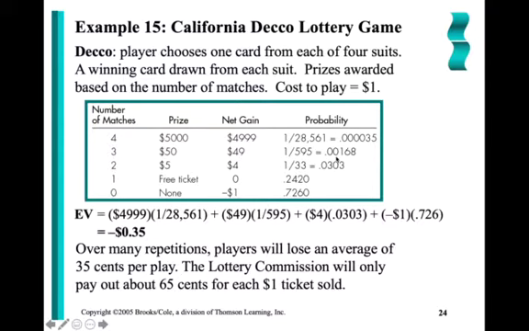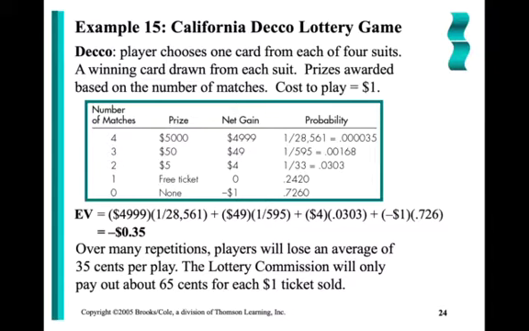The probability that I match just one single number is just about 24%. And it says here that the prize is a free ticket, which means that the dollar that it cost me to play the game, I got back. I didn't make money, I didn't lose money. Net gain of 0. Now again, we're not expecting to make money on average here, right? Just out of these two, the 0.242 and the 0.726, that's well over 90%, which means that less than 10% of the time we're actually going to make money.